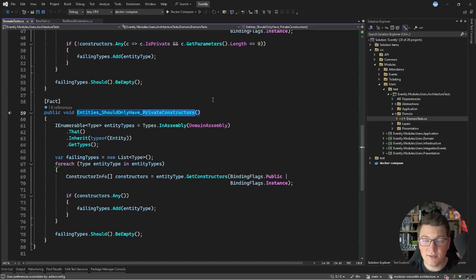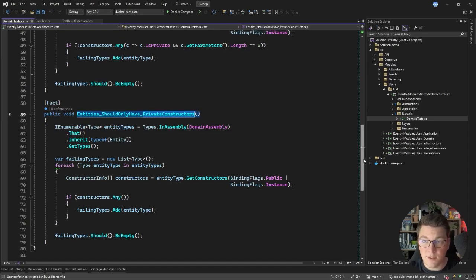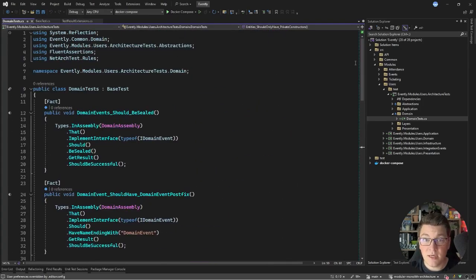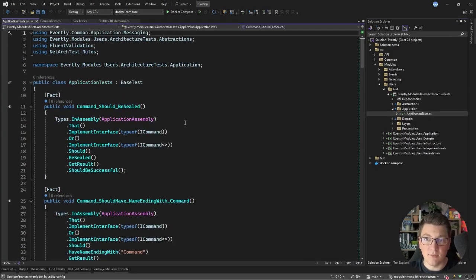This is an interesting design rule and is definitely not something that you have to implement. I did this because I only want to allow creating my entity types using static factory methods. So in this case, a test like this makes sense, but feel free to adapt these tests to the design rules that you want to enforce. In the application layer, you will see a similar set of tests.